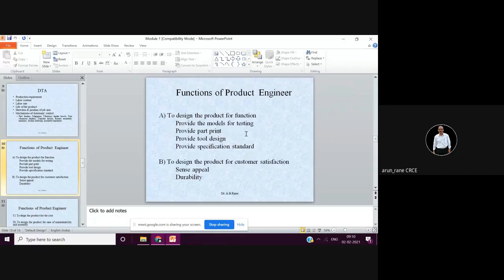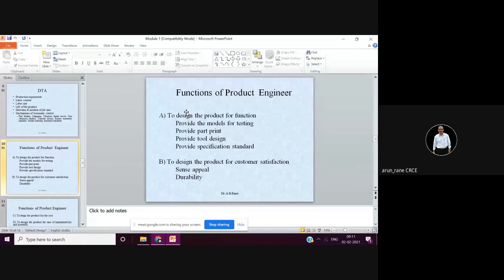Nowadays, this model testing is done using software. You have plenty of software available. ANSYS is a full-fledged software for analysis. Normally every software has an analysis portion.